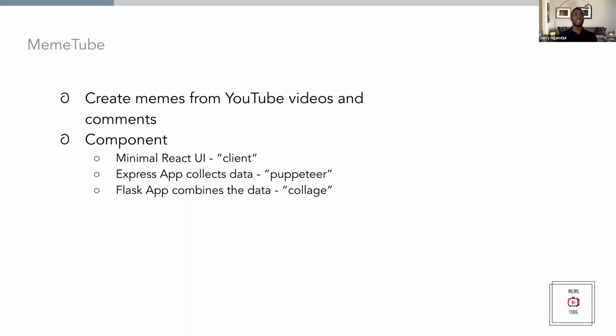Right. So for today, our implementation is MemeTube. The goal for MemeTube was to create memes essentially. But how the memes are created is you give it a YouTube URL, and it visits the page, loads it up, and then parses some of the content on the page.